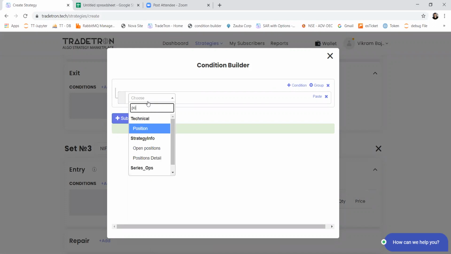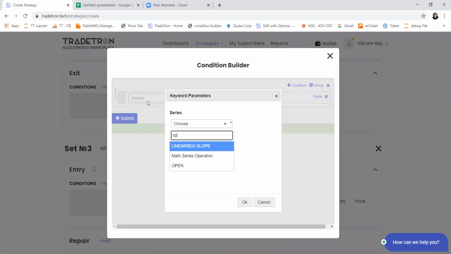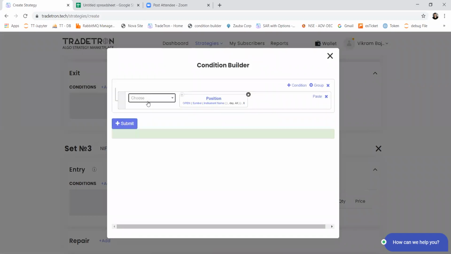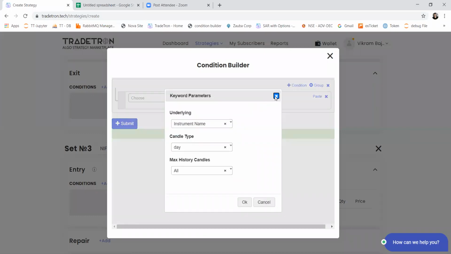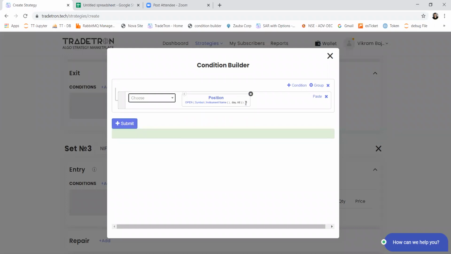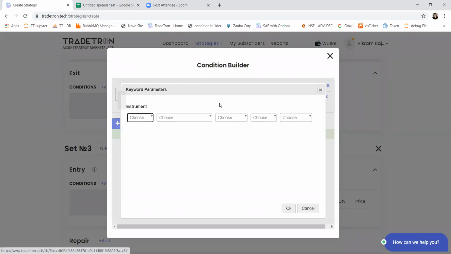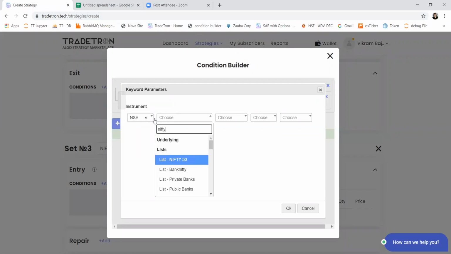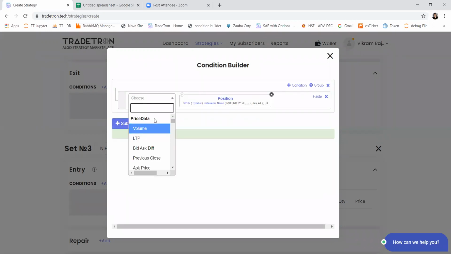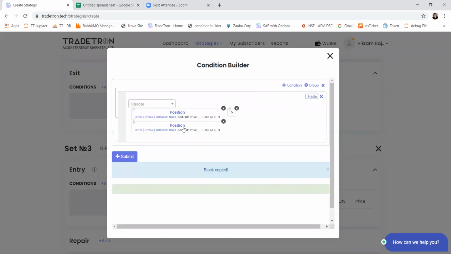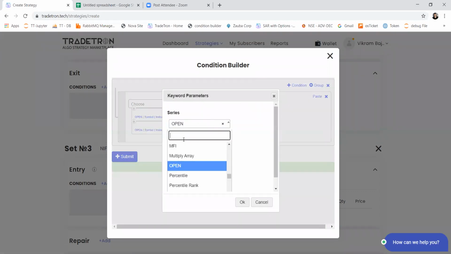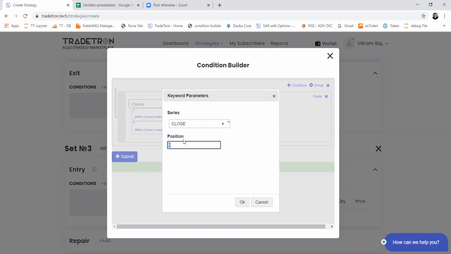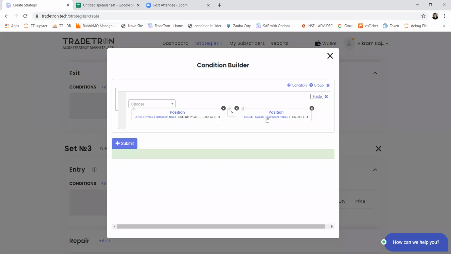So for that, you can start with the position keyword and select open price for today. The candle type will be day, and checking daily open. Position is 0, which means it will check the open price for the current day. If this price is greater than the previous day close, for the previous day I have to select position as -1.